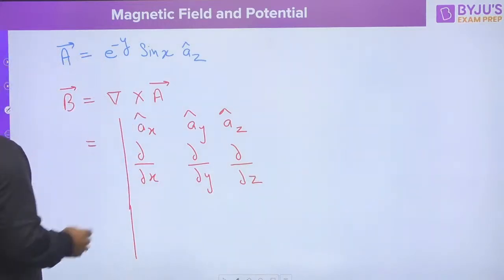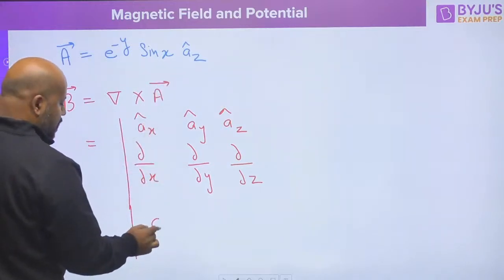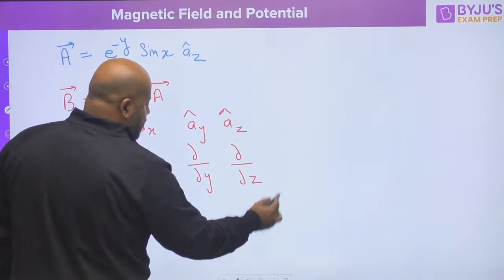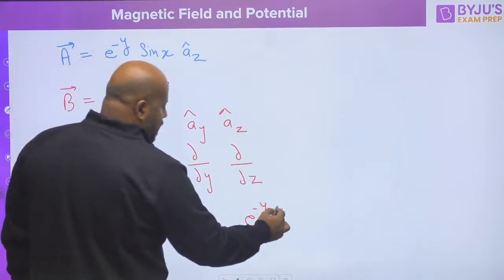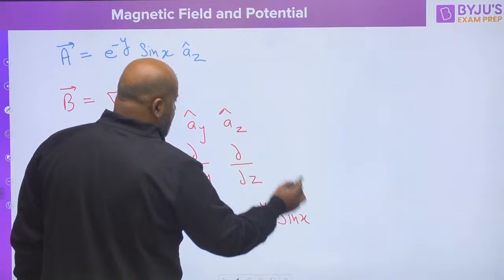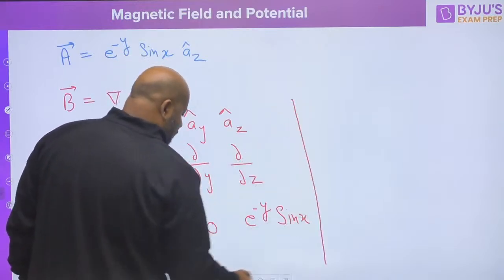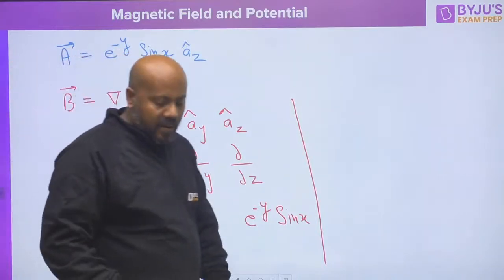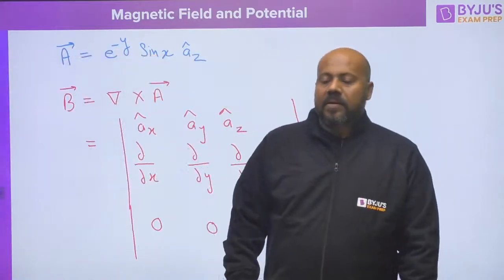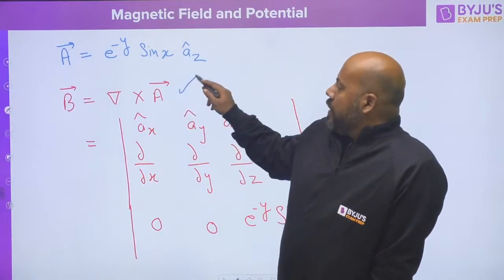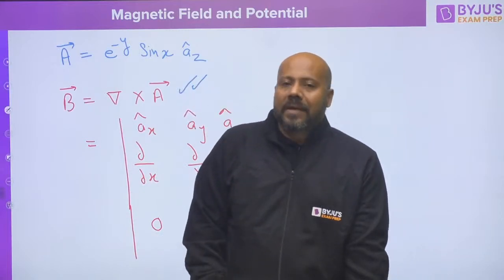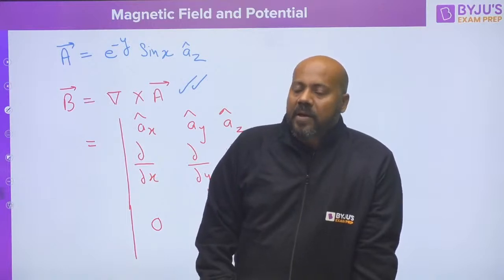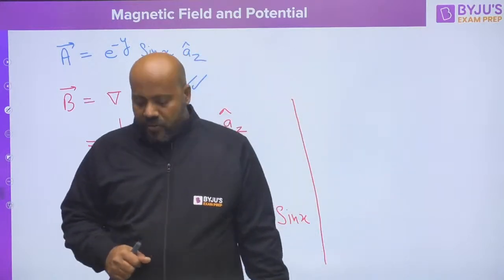And this A component is only present for the z direction, so these two components are going to be 0, and the z direction component is going to be e raised to the power minus y, and this is going to be sine x. Is it clear, everybody? This is the equation you have to use to find the magnetic field density from the magnetic vector potential given. If you solve this equation, just do along with me.